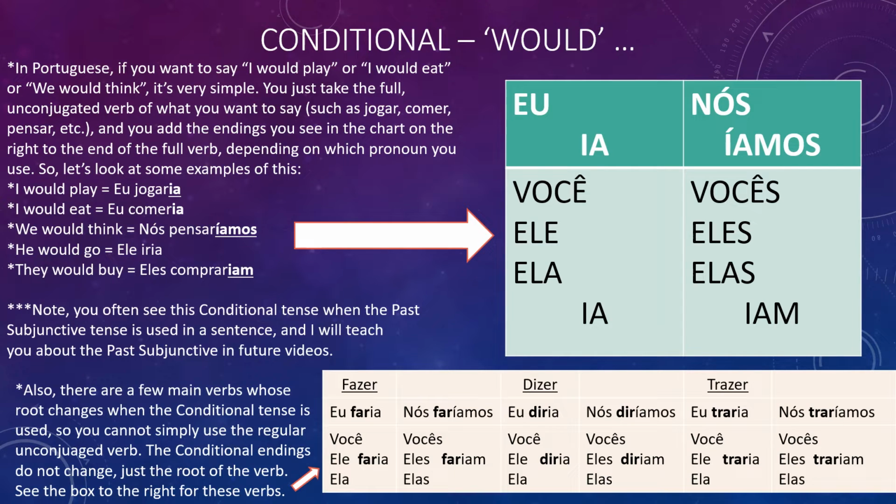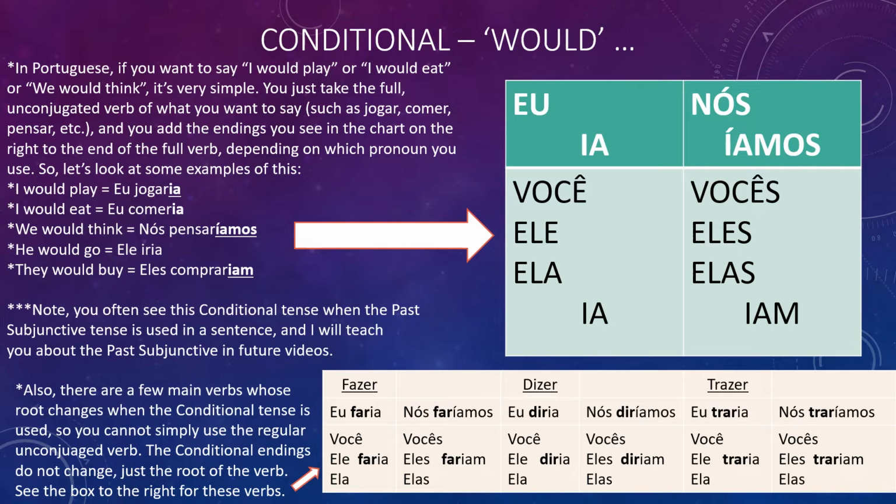All right, in this video, we will look at the conditional tense, which basically translates into English as would. Okay, and you'll see here, in Portuguese, if you want to say, I would play, or I would eat, or we would think, it's really simple. You just take the full unconjugated verb of what you want to say, such as jogar, comer, pensar, and you add the endings you see in the chart on the right to the end of the full verb, depending on which pronoun you use.